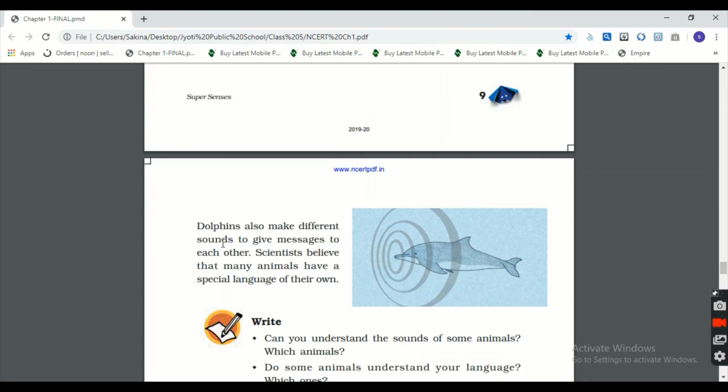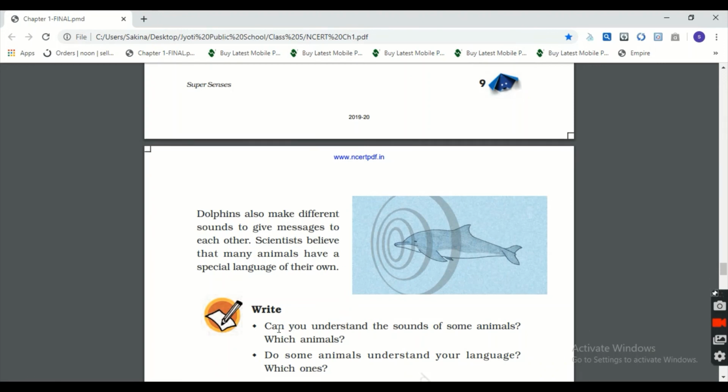They also have different voices to give messages to each other. Scientists believe that many animals have a special language of their own. They also have languages, they can understand each other's language and talk to each other.